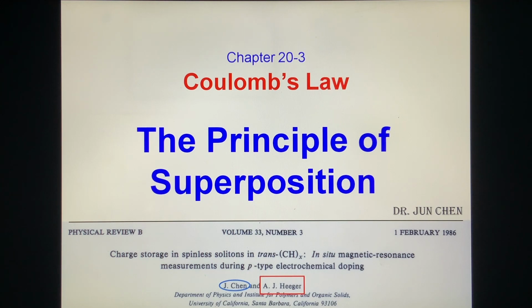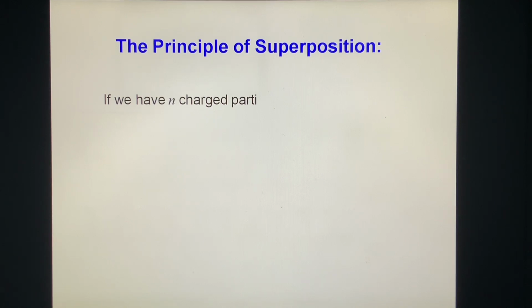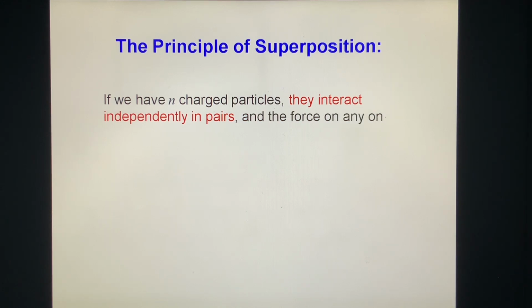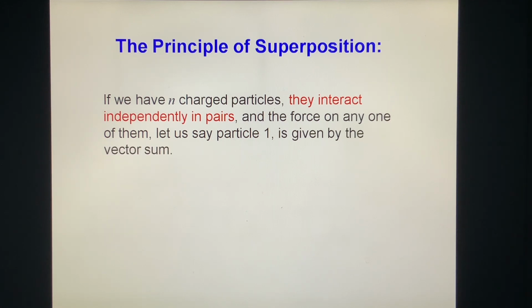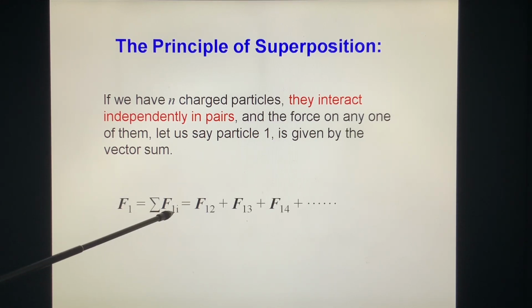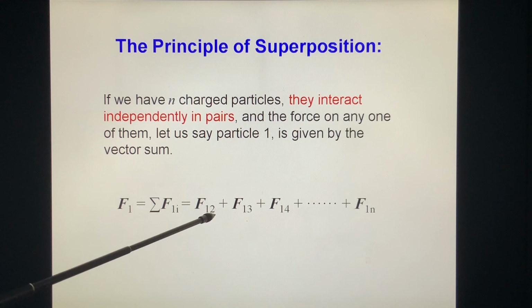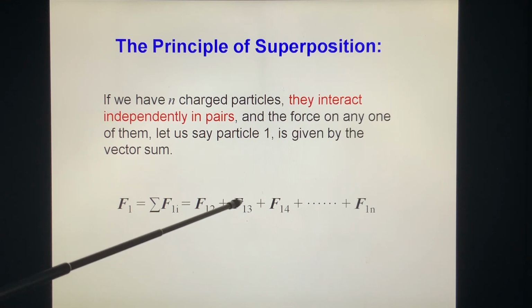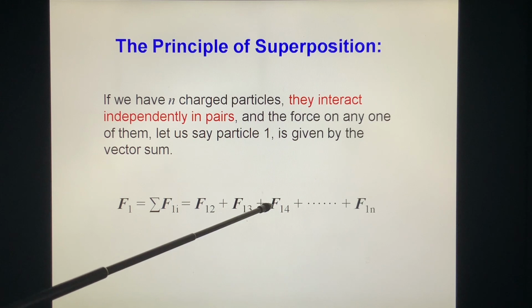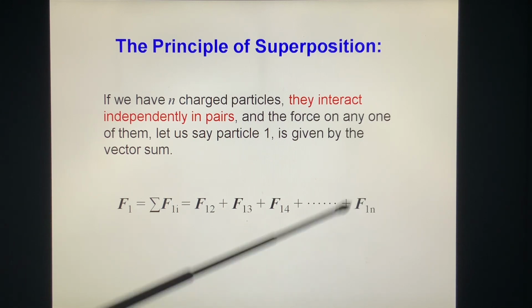The principle of superposition. If we have n charged particles, they interact independently in pairs, and the force on any one of them, let us say particle 1, is given by the vector sum. So F1, the force acting on charge 1, is equal to the sum of F1i: F12 is the force acting on 1 by charge 2, F13 the force acting on 1 by charge 3, F14 the force acting on 1 by charge 4, and so on.